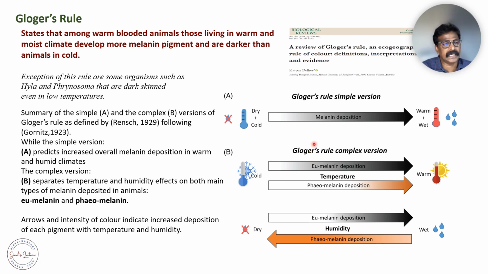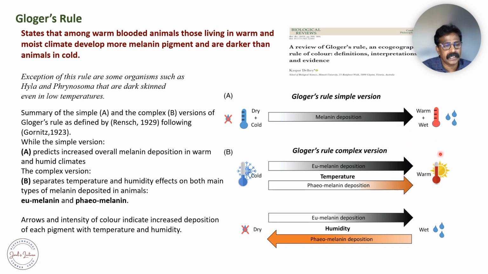Pheomelanin is formed by the oxidation of 5-cysteinyl dopamine. It's a yellowish to red color found in red hair, feathers, and freckles. He explained this phenomenon: a colder and dry region will have less melanin deposition, whereas a warm and wet region has heavy melanin deposition.